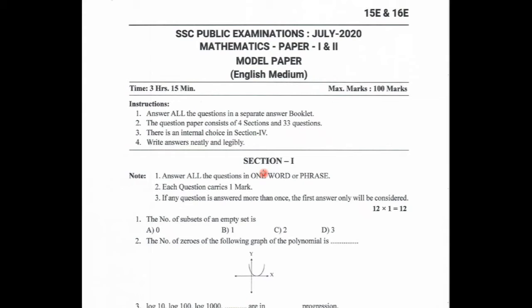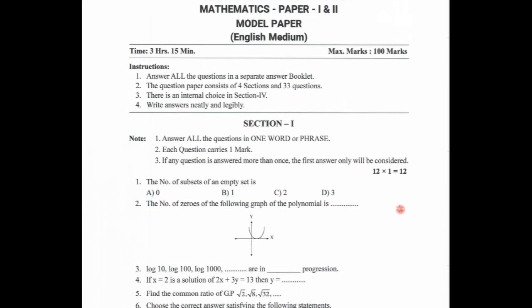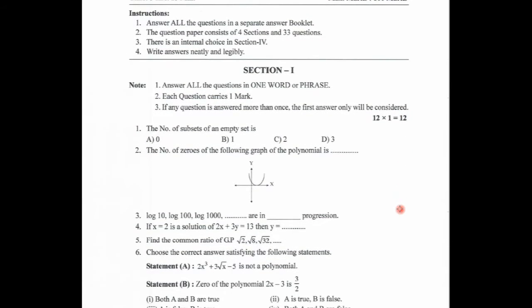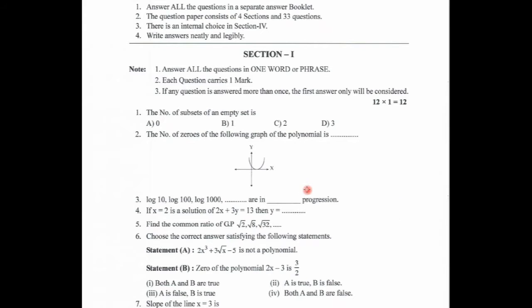Section 1. In section 1, answer all the questions in one word or phrase. Each question carries 1 mark. If any question is answered more than once, the first answer only will be considered. So in section 1 how many questions are given? They are given 12 questions. Each one carries 1 mark.